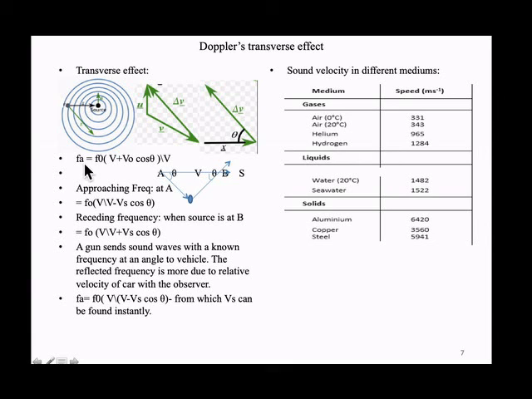So the apparent frequency heard by the observer is (V plus V0 cos theta) by V times the source frequency, because the source relative to the observer is zero. So there is no V minus V source. The source is going perfectly 90 degrees, but the observer has some component, V cos theta, towards the X direction. So the observer is moving with V cos theta, while the source is not moving this side, it is moving perpendicular. So the relative velocity is zero. That is the apparent frequency in the transverse direction. Like that we can see any direction.